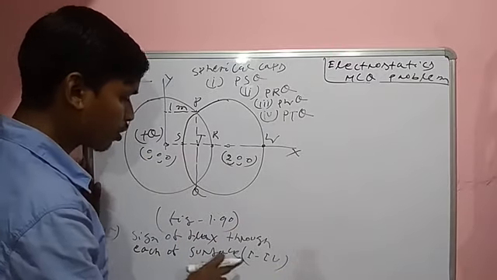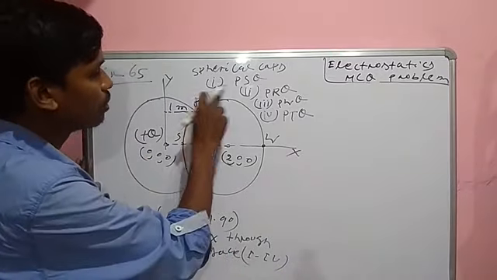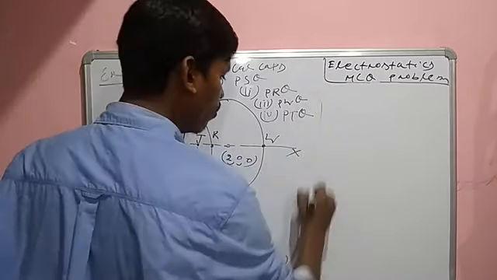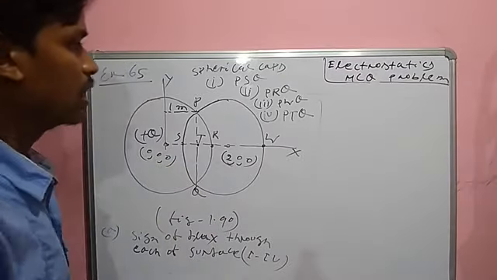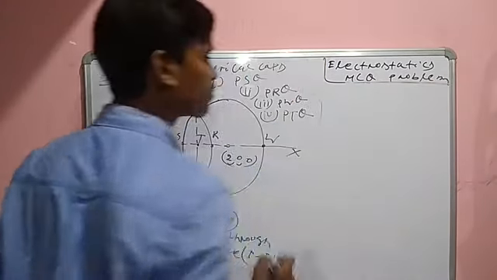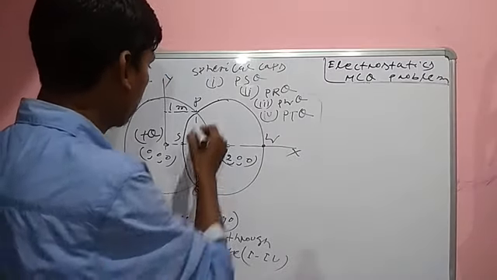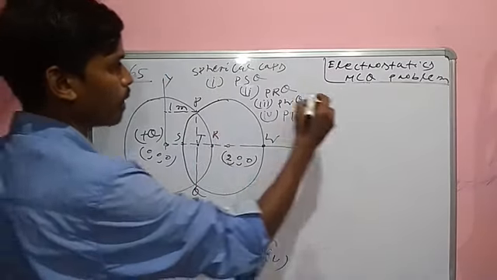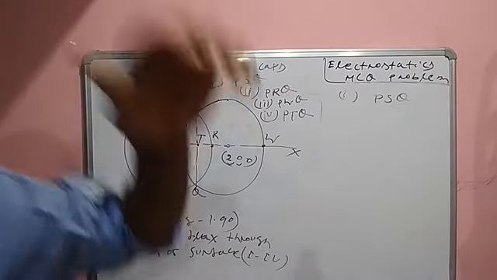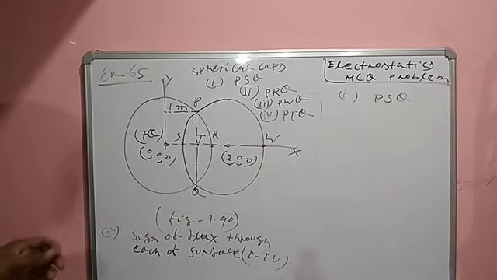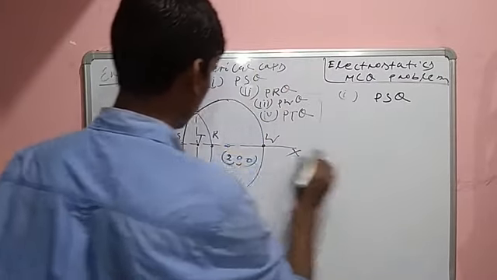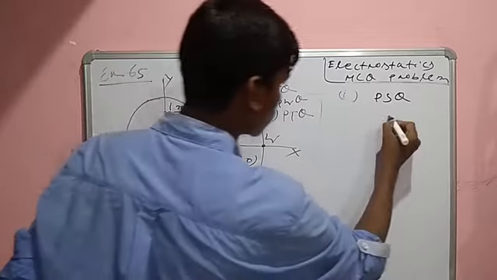Let us take the first one, PSQ. The PS curve is this.